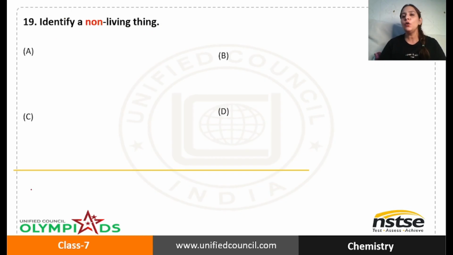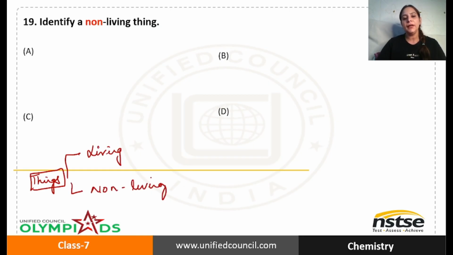Before we go ahead, our Guru mantra is to study about that particular thing so that you can make your answer right, and also know how to attempt and where you have made any sort of mistake so that you avoid it next time. See, we can classify things into two categories: living things and non-living things.